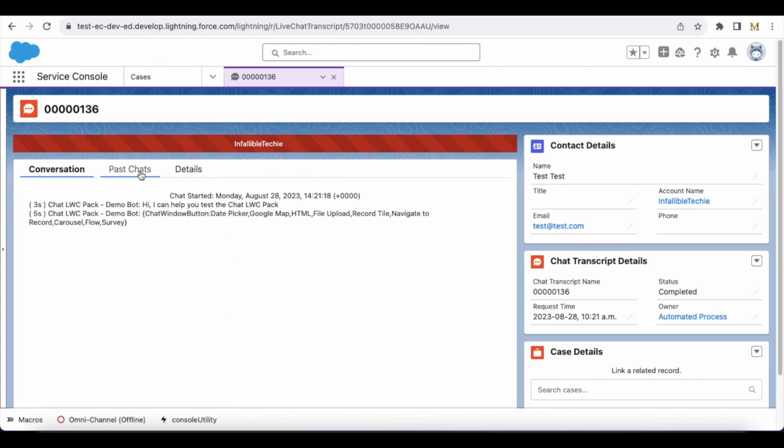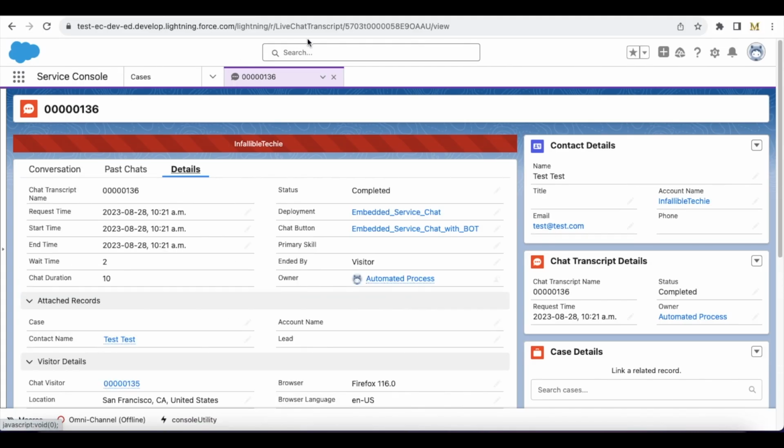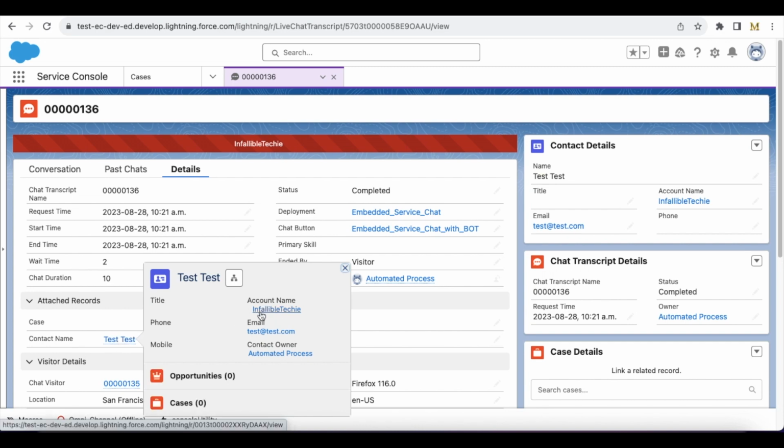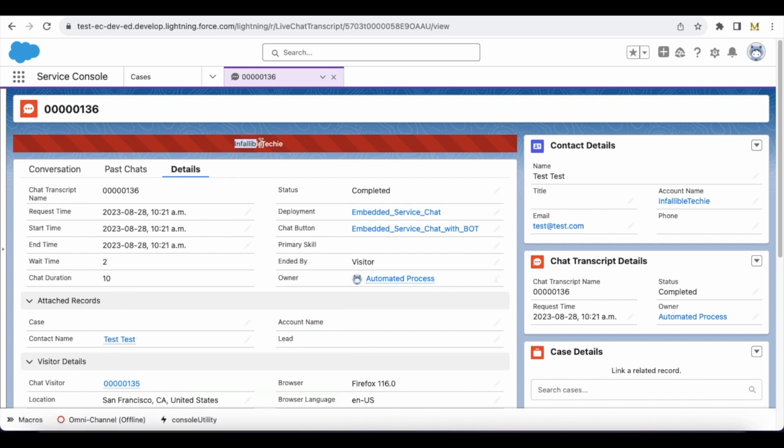For example, here, this is a simple chat transcript record. I don't have any account name attached to it, but I have a contact attached to this chat transcript record. So from the chat transcript, I will get the contact, and from the contact, I will get the account name, and then I will be displaying it using my Lightning Web Component. So let's see how I was able to get this grandparent account name from this chat transcript record's contact's account name.